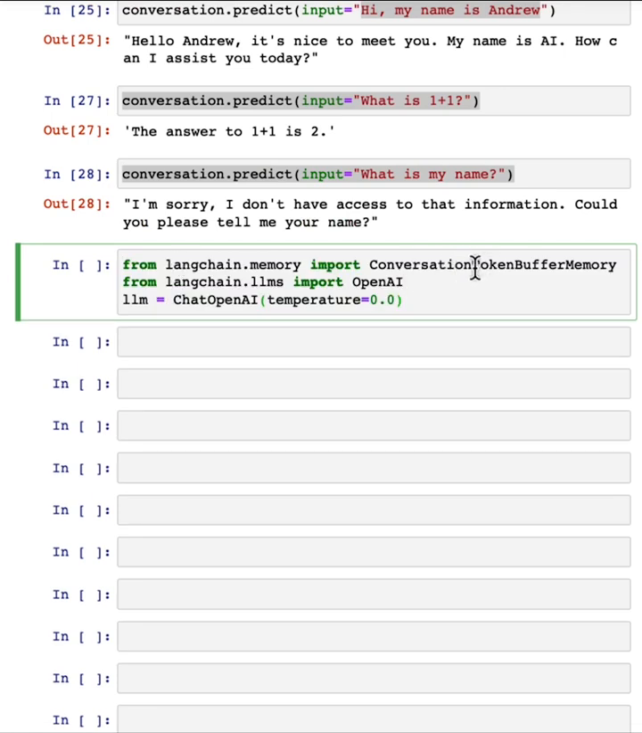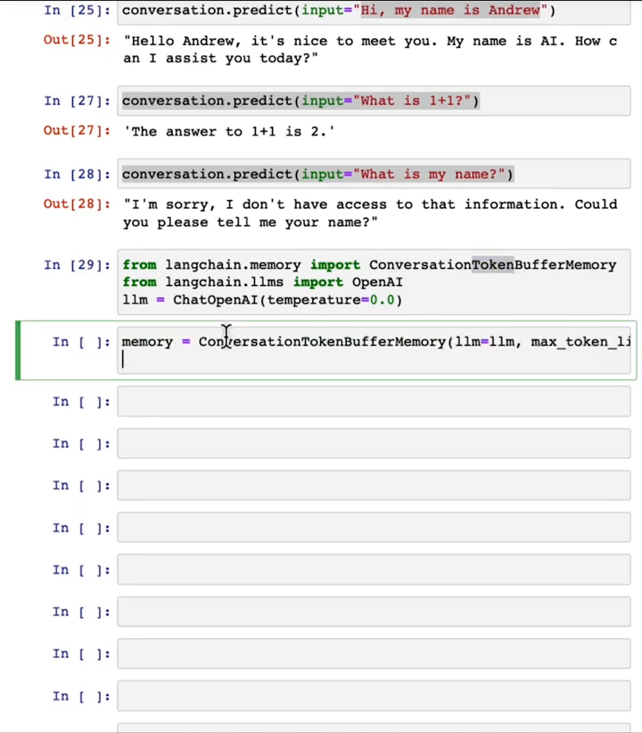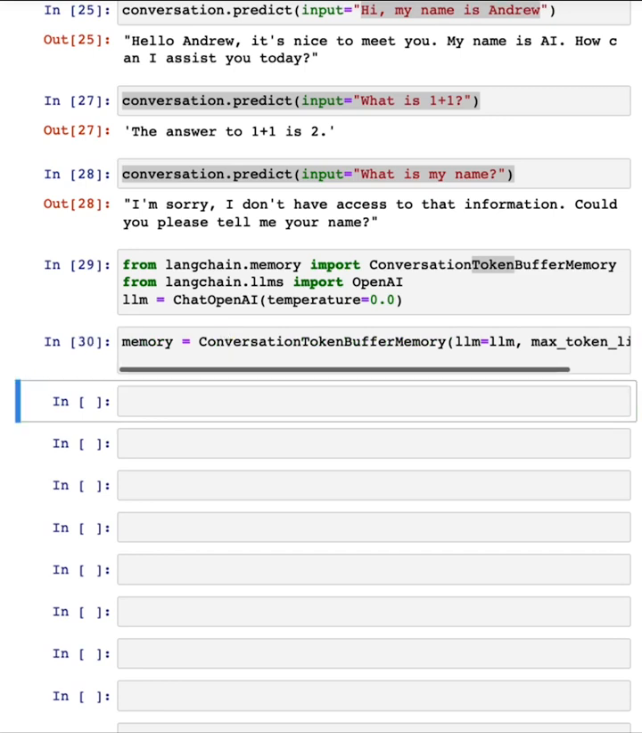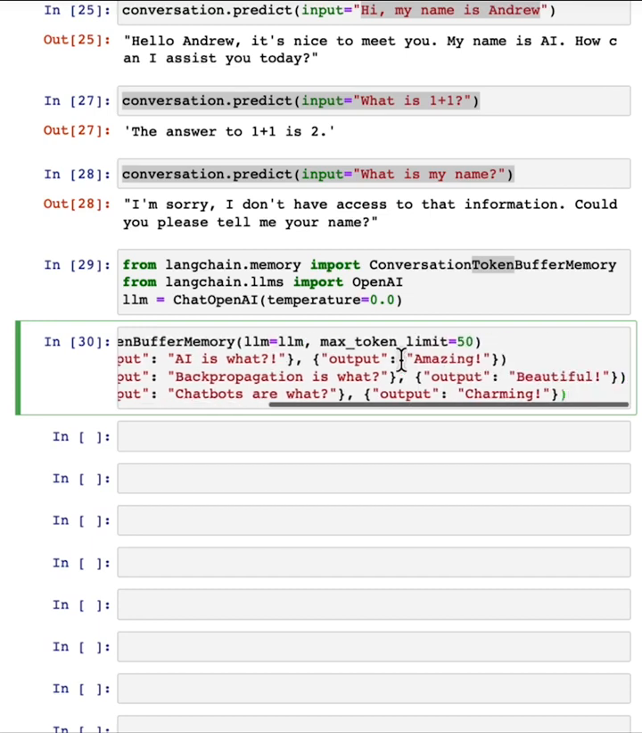With the conversation token buffer memory, the memory will limit the number of tokens saved. Because a lot of LLM pricing is based on tokens, this maps more directly to the cost of the LLM calls. So if I say the max token limit is equal to 50, and actually let me inject a few comments. So let's say the conversation is, "AI is what? Amazing. Backpropagation is what? Beautiful. Chatbots are what? Charming." I use ABC as the first letter of all of these conversational terms.